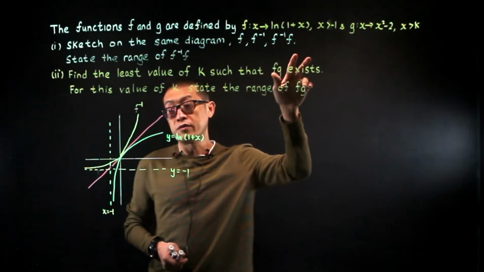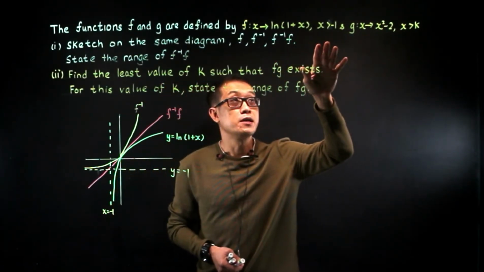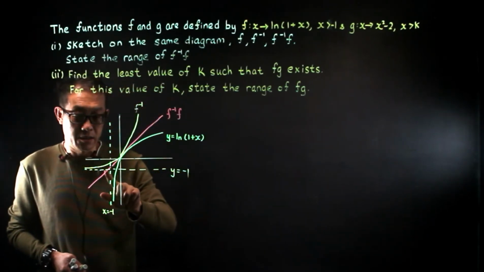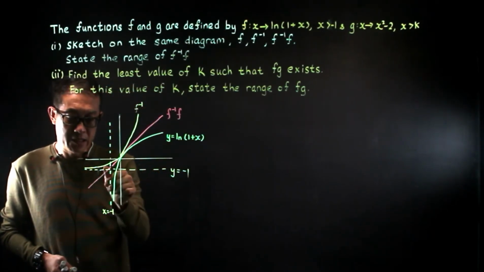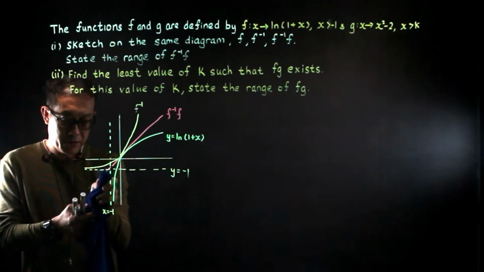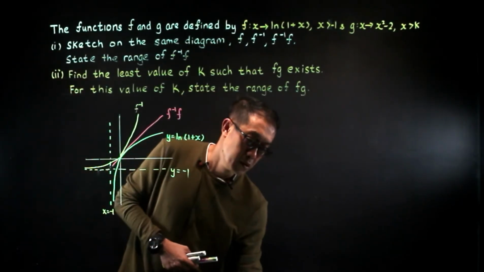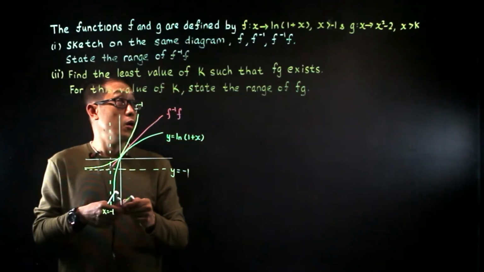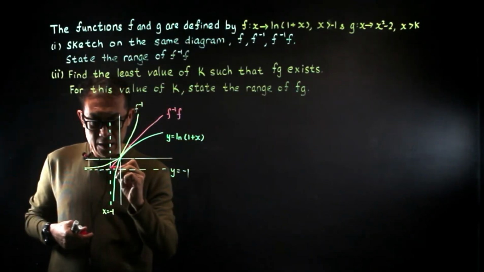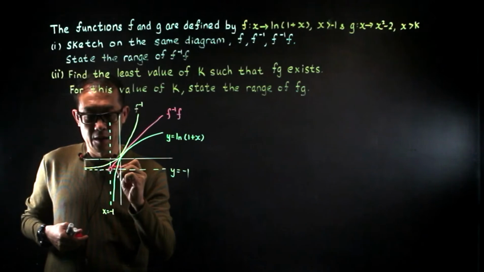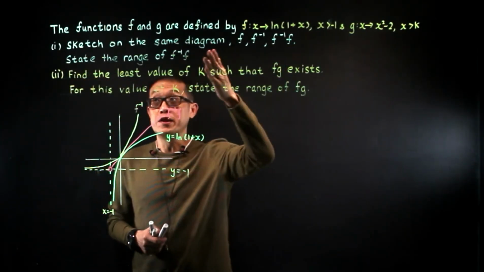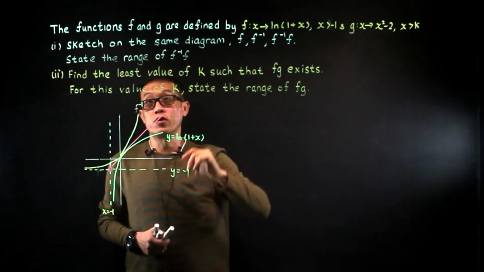All right, the domain of f is x must be greater than minus 1. So in this case, this part of the graph will not be here. Erase this. And this will be an open circle. So we have finished this part of the question.